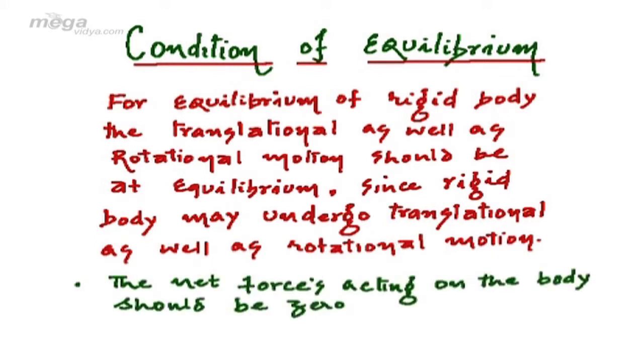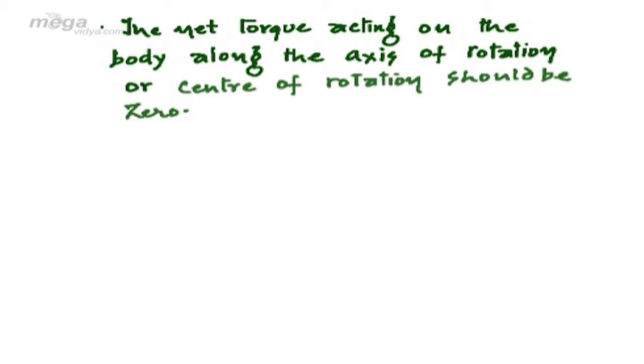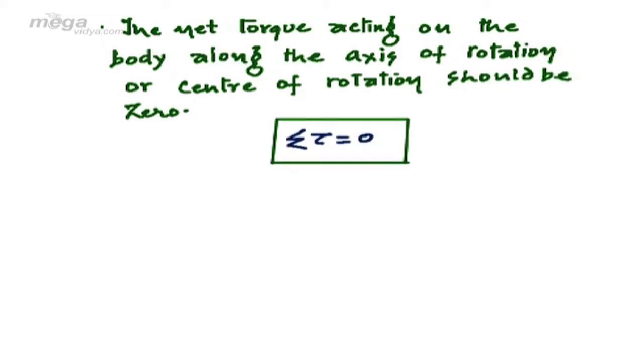For the translational part, the net force acting on the body should be zero. So we can say summation of F, the net force acting, is equal to 0. For the rotational part, the net torque acting on the body about the axis of rotation, or the center of rotation, should be 0.